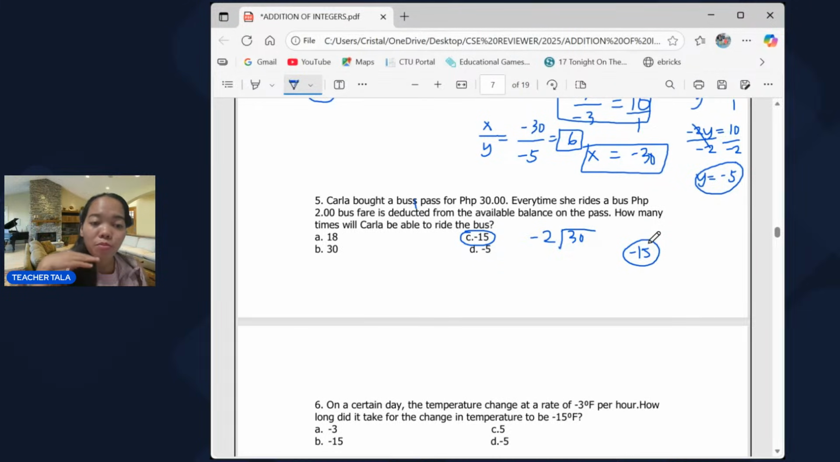So that's negative 15. But the problem is asking how many times will Carla be able to ride the bus. So it should be denoted with a positive number since it's asking for a counting number. 15 trips. There's no negative in that, okay? How many trips will Carla be able to ride now? So that's positive 15. But since there's no positive 15 in our choices, the answer is negative 15.